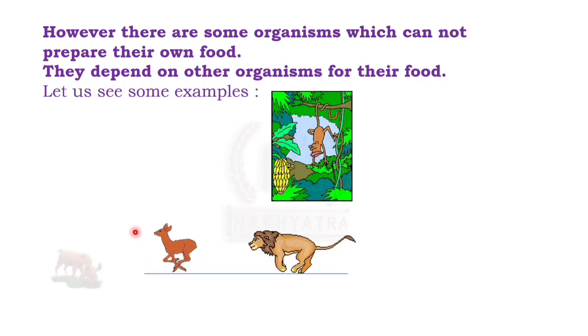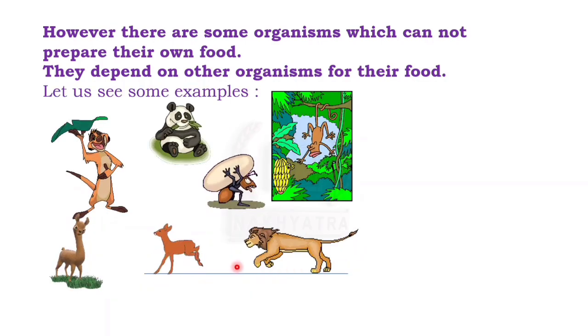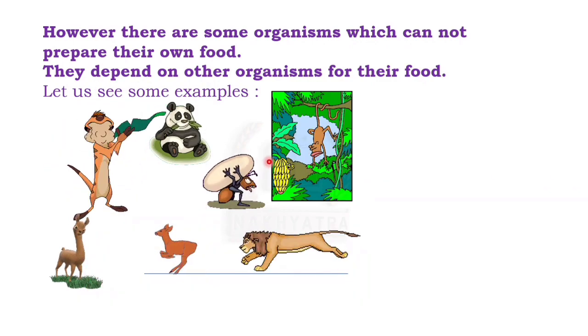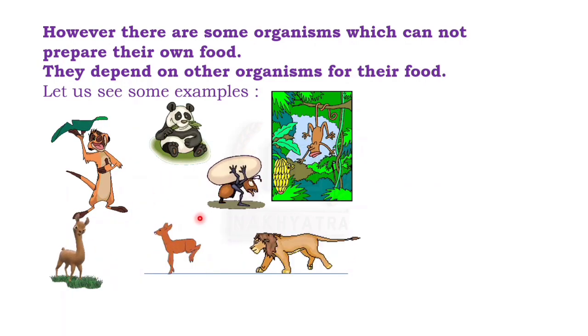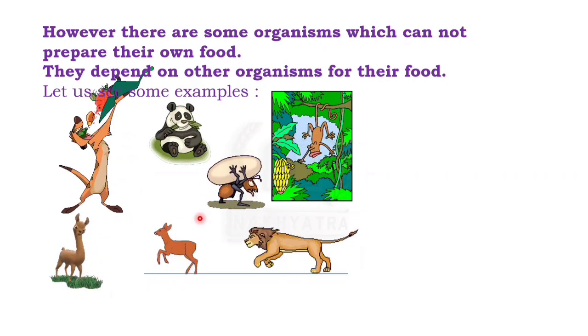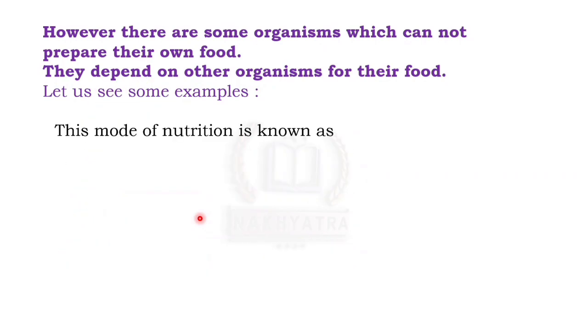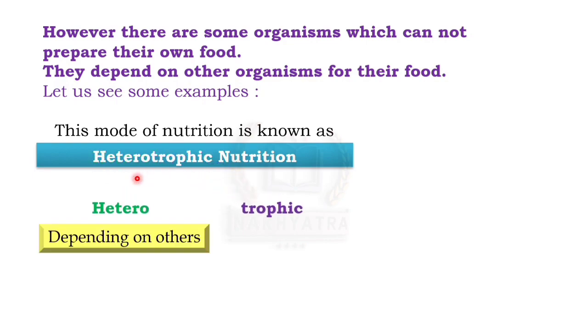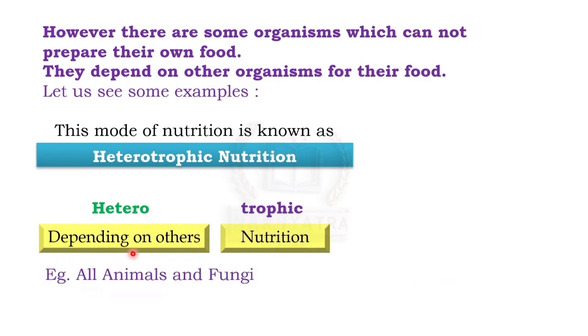Now let us see some examples. As you can see here, the lion is dependent on the deer, whereas the deer is dependent on the grass. The monkey is dependent on the bananas, etc. So these are the few examples in which the organisms cannot prepare their own food, so thus they have to depend on other organisms. And this mode of nutrition is known as heterotrophic nutrition. Hetero means depending on others, and trophic means nutrition. Now example, all animals and fungi.